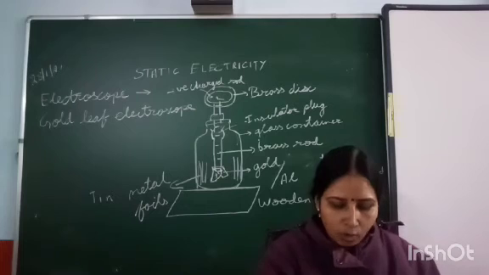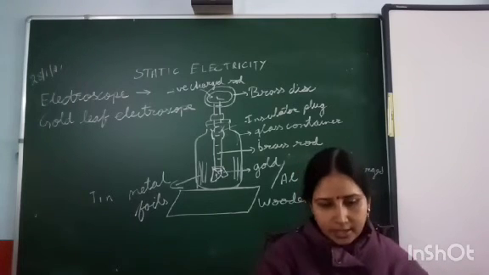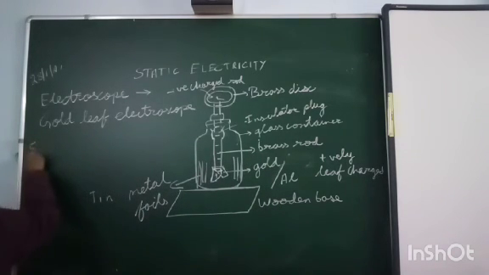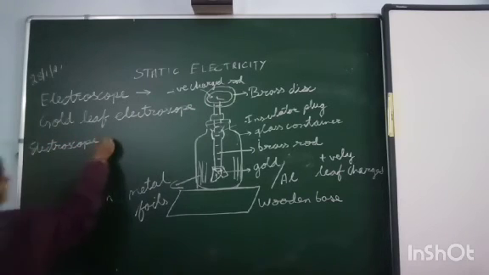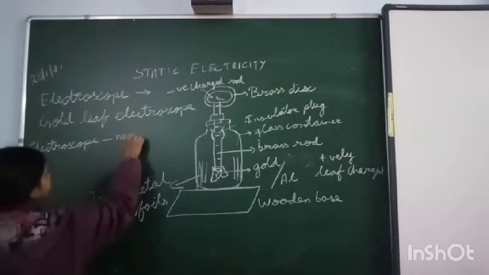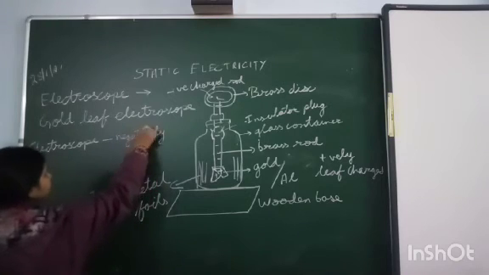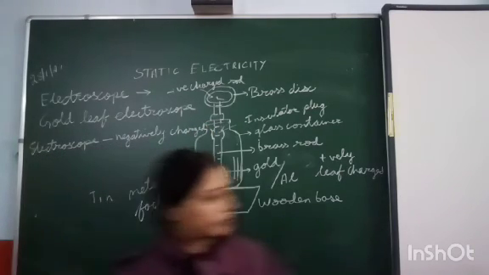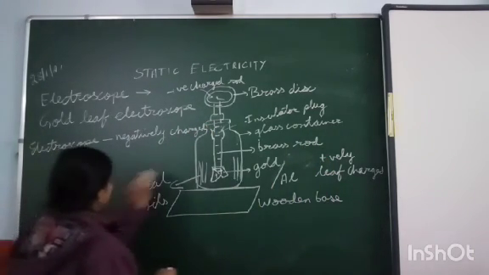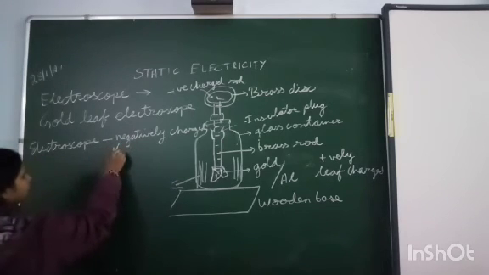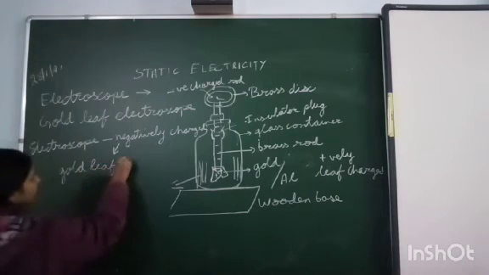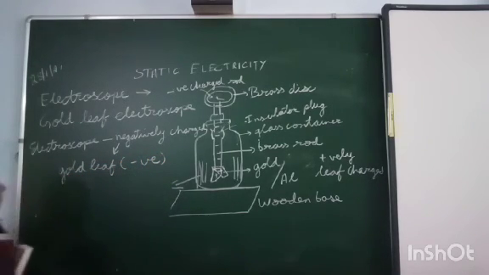This testing can also be done with a negatively charged electroscope. All the things are based on this electroscope. If the electroscope is negatively charged, that means the gold leaves have negative charge.